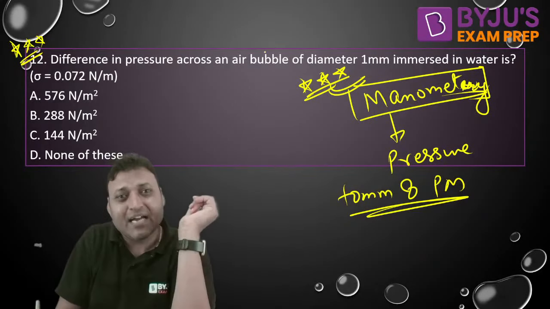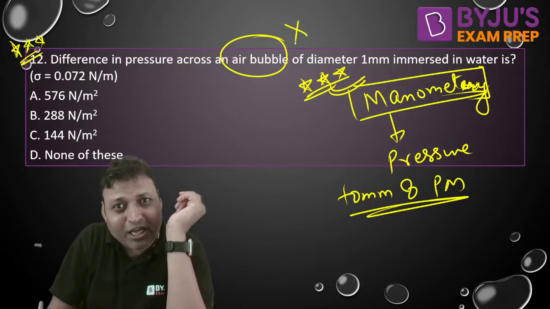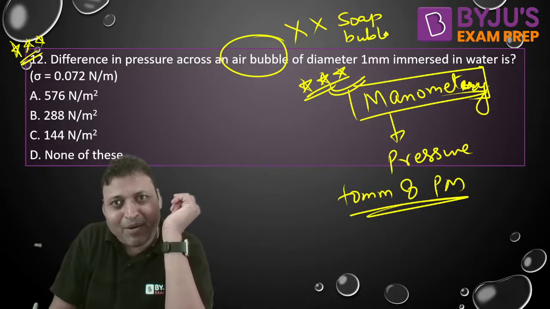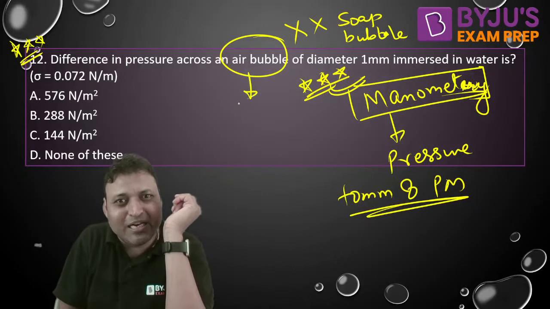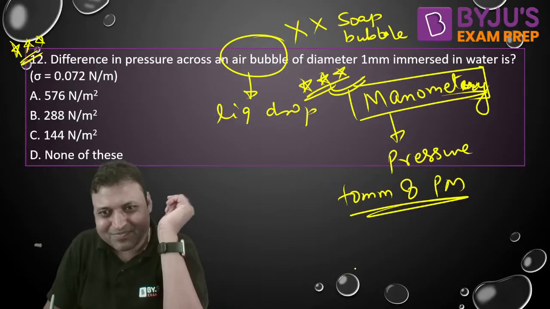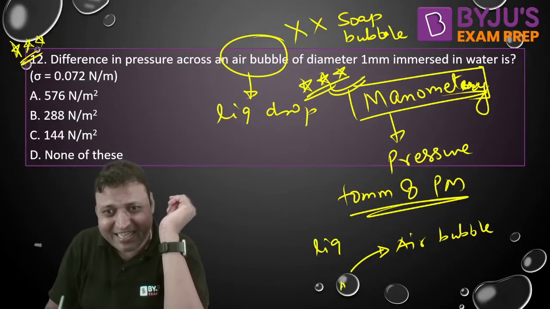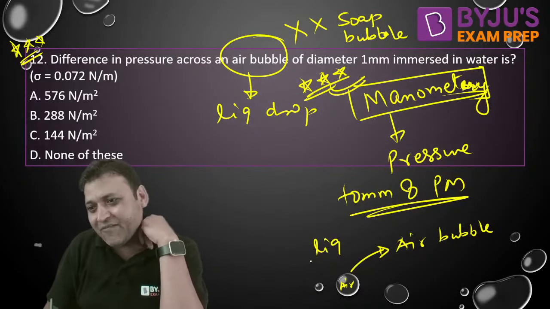What is the correct answer? An air bubble is not equal to a soap bubble. They are not the same. An air bubble is very much similar to a liquid drop. You can see this is the air bubble. Outside there is a liquid, inside there is air. Only one interface.